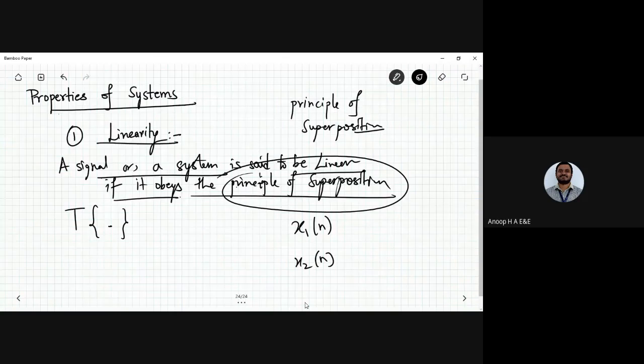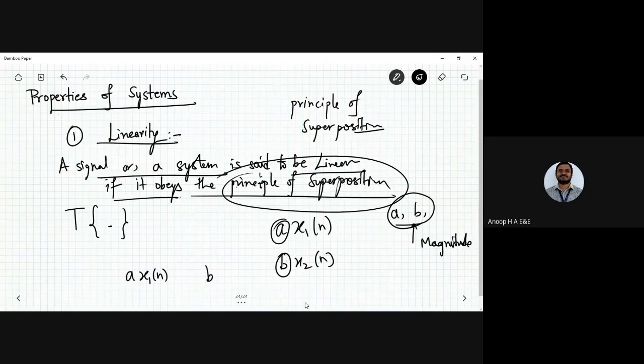It might have any constants, generally related to the magnitudes a and b. So I have a x1 of n and b x2 of n, two weighted inputs.